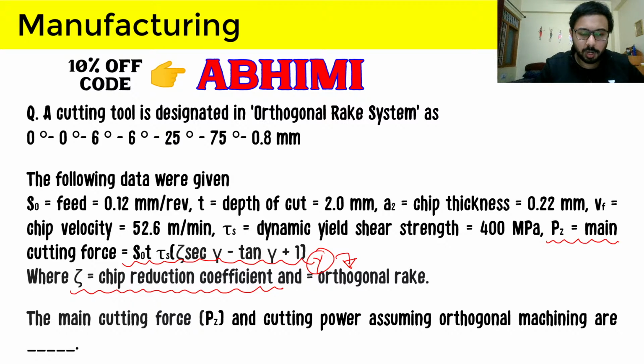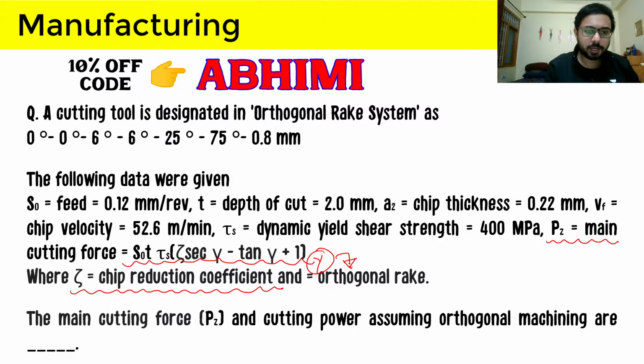Do you know the formula of zeta, the chip reduction coefficient, or do I have to calculate it for you? For zeta, we have to calculate it, because that is what is coming in the Pz formula.